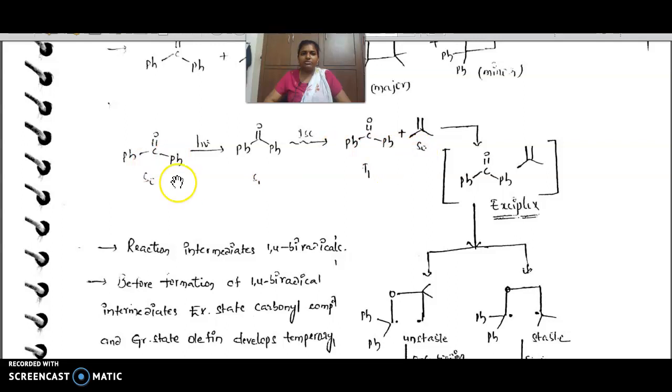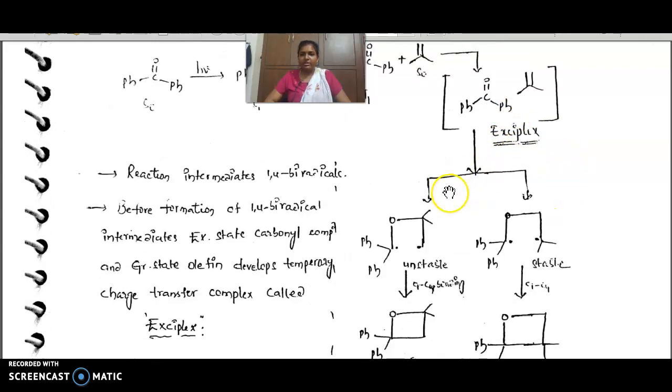Now the mechanism. In presence of light, first it forms a singlet, then by intersystem crossing it forms a triplet. The reactant will always be in the excited state, whereas the reagent it reacts with will be in the ground state, the singlet ground state S0. The reactant is in the triplet excited state. Whatever intermediate forms between the reactant and the reagent is called an exciplex. Here we have two possibilities: this can be like this or in reverse.